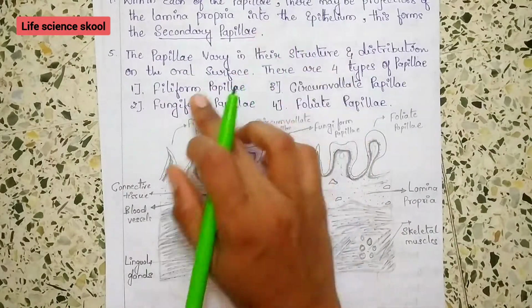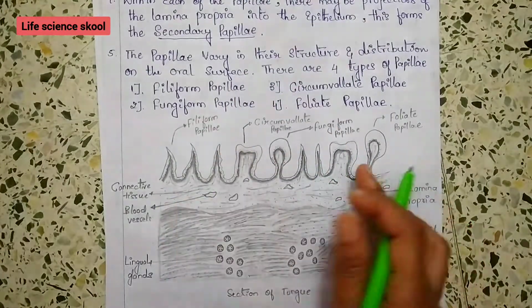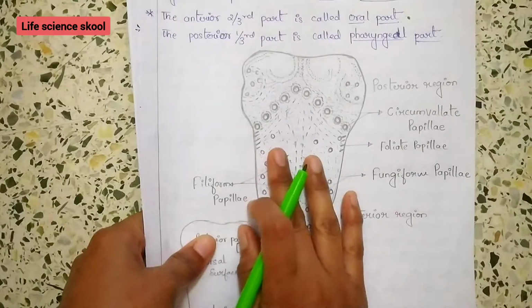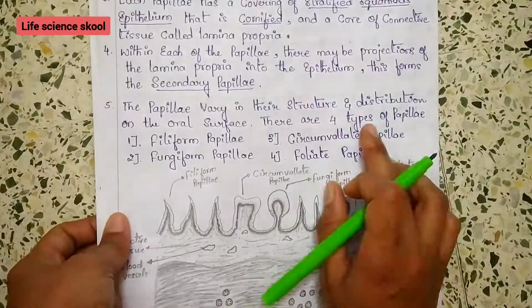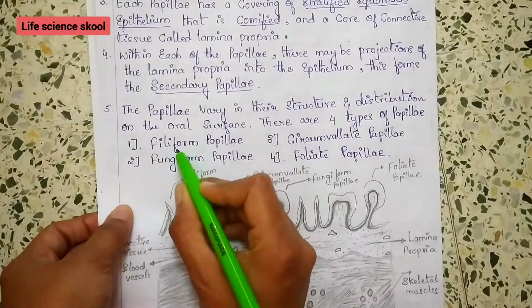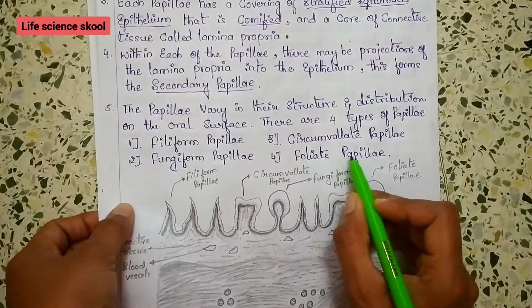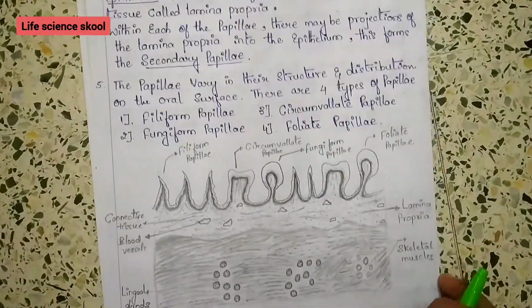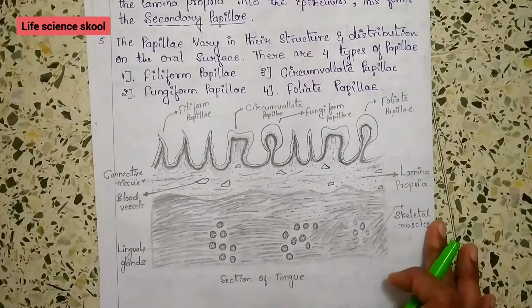Now the papillae vary in their structure and distribution on the oral surface of the tongue. There are four types of papillae: filiform, circumvallate, fungiform and foliate papillae. Now we will learn all these four in detail, one by one.